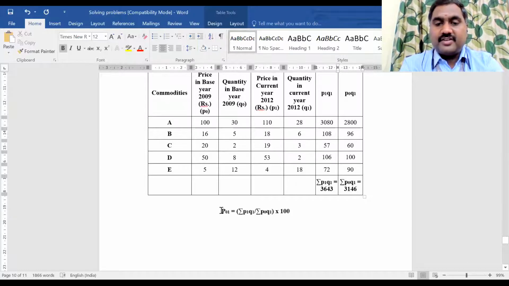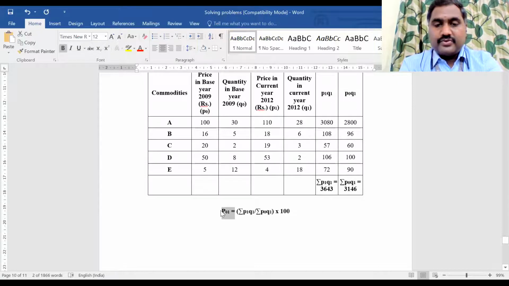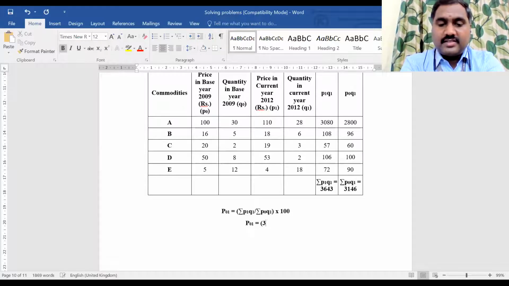Now we are going to substitute in the formula. So summation P1 Q1 is 3643 divided by 3146, into 100. What is the value you're getting?